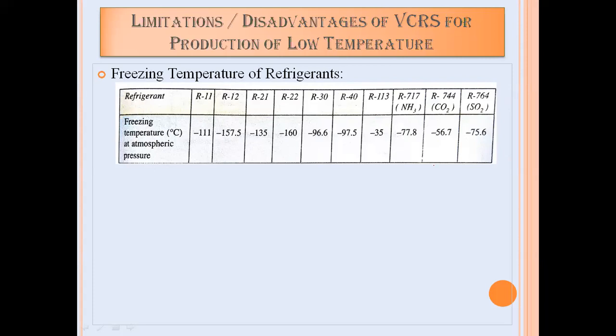If you see the freezing point temperatures of these refrigerants: R11 has minus 111 degrees centigrade, R12 minus 157, R21 minus 135, R22 minus 160, R30 minus 96, R40 minus 97, R113 minus 35, R717 minus 77, R744 minus 56, R764 minus 75. So by using these refrigerants, is it possible to produce a temperature below minus 150 degrees centigrade?